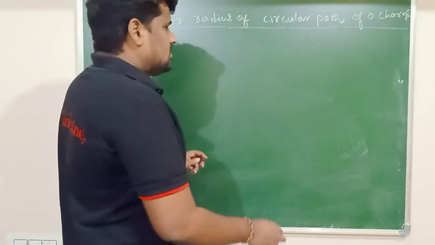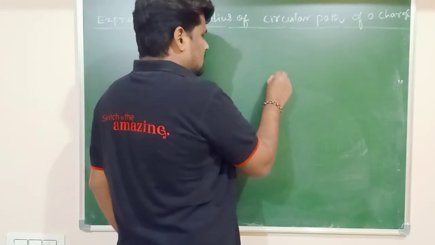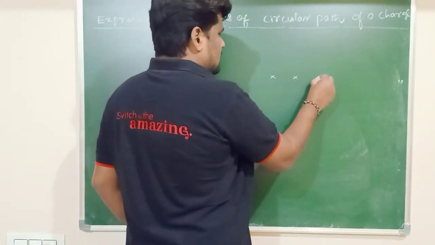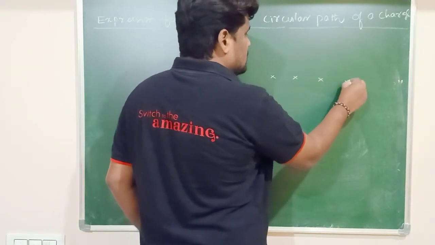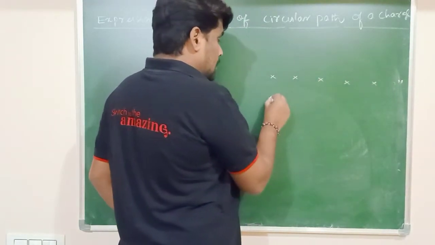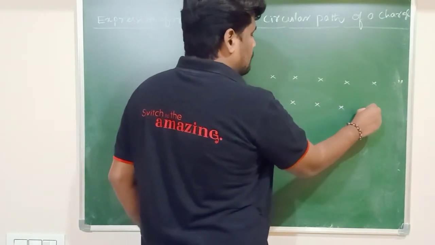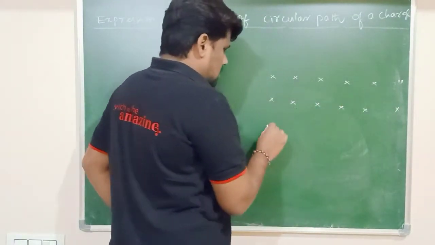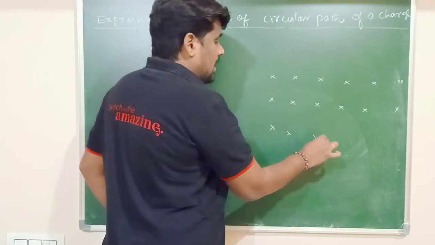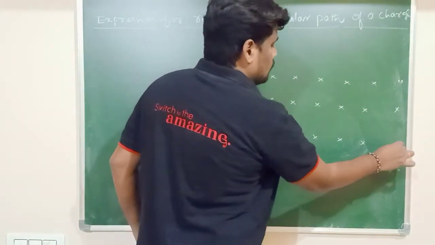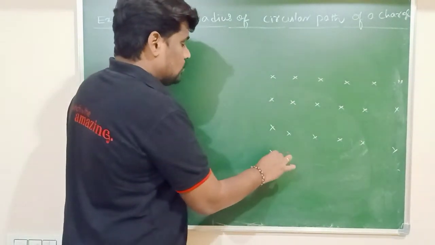So let me consider the magnetic field here. I am considering a magnetic field which is perpendicular to the plane of the board, or plane of the paper, and it is into the board or into the paper.